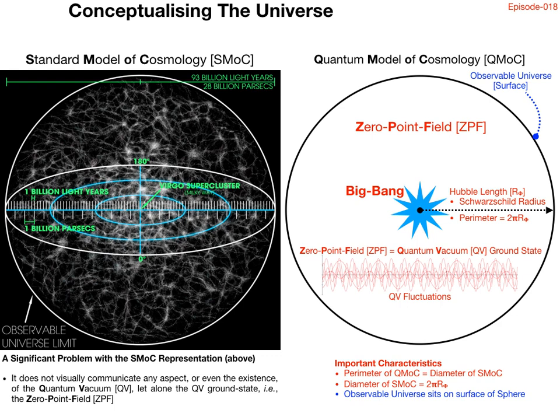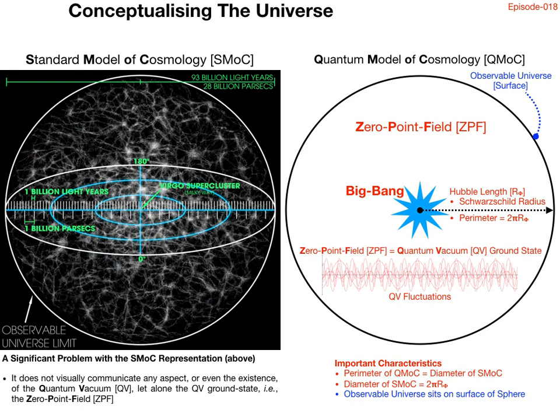The radius of the sphere changes with Hubble time, and the observable universe rests upon the surface of the sphere. This means that, in order to circumnavigate the observable universe, a traveller must move all the way around the sphere, returning to their starting position. By doing so, the traveller has moved approximately 92 to 93 billion light years, which is equal to the diameter of the standard model of cosmology conceptualization on the left-hand side of the screen. In other words, the perimeter of the quantum model of cosmology equals the diameter of the standard model of cosmology.